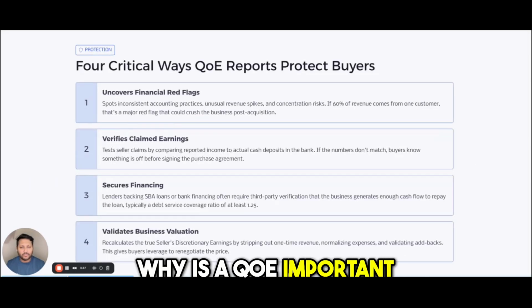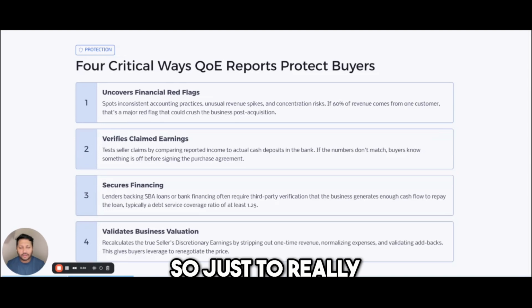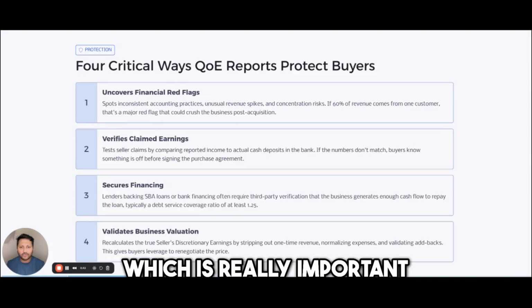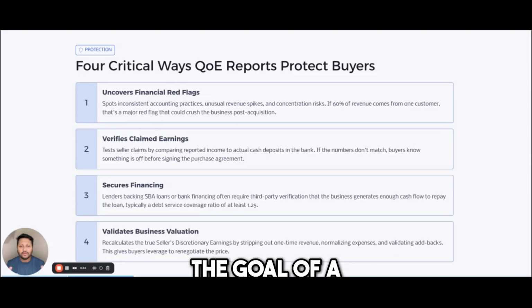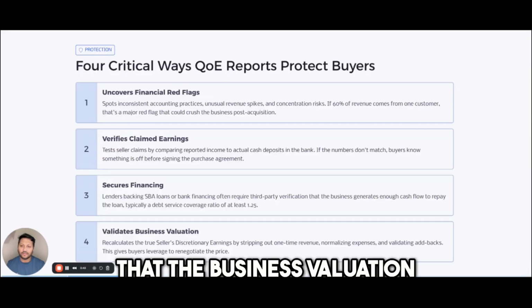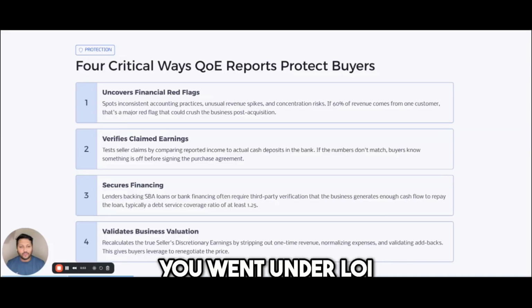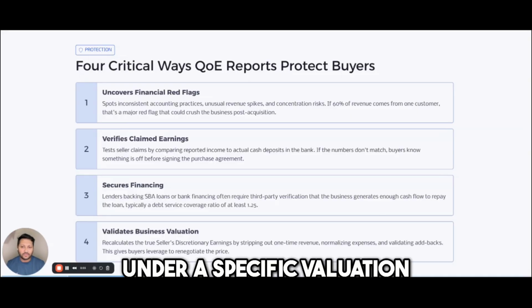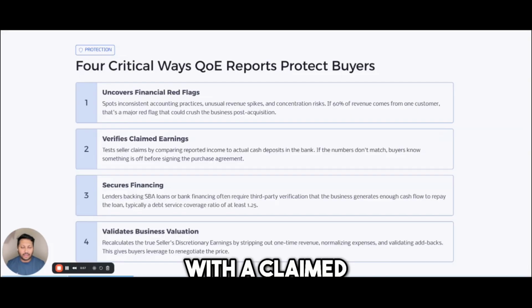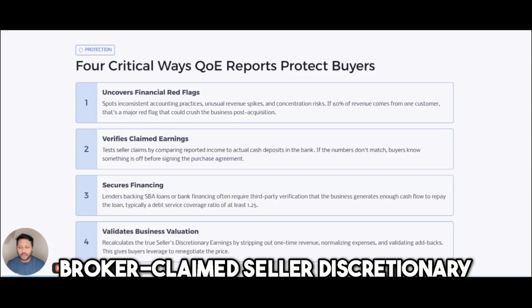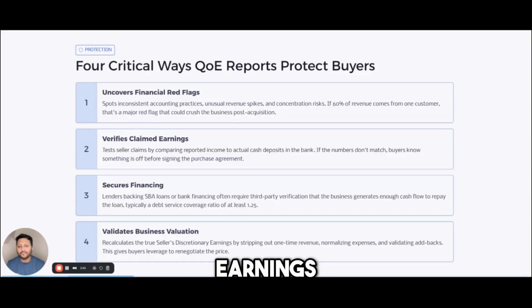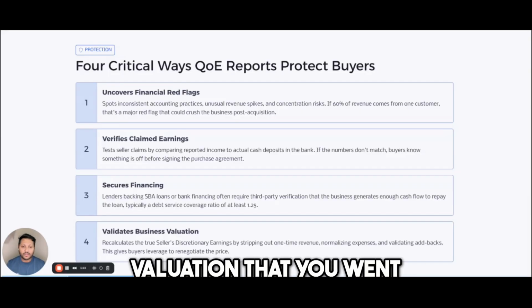Why is a QE important? So just to really explain this, which is really important to justify the cost, the goal of a QE analysis is to verify the finances such that the business valuation makes sense. So what does that mean? As a buyer, you went under LOI under a specific valuation with a seller claimed, broker claimed seller discretionary earnings. And that dictated the valuation that you went under LOI.